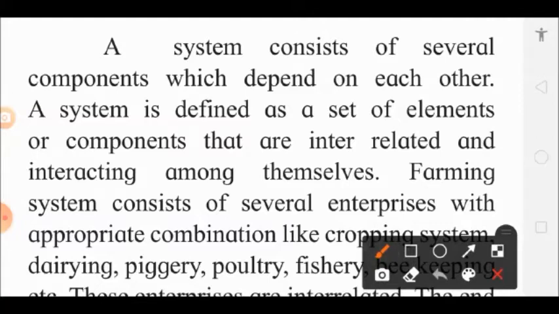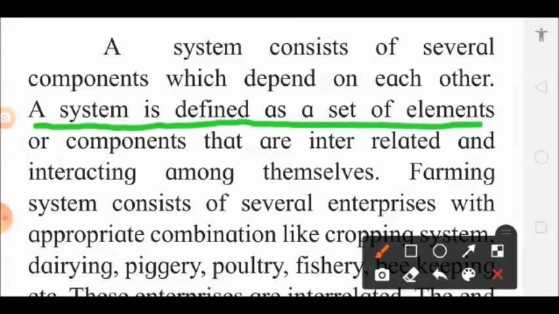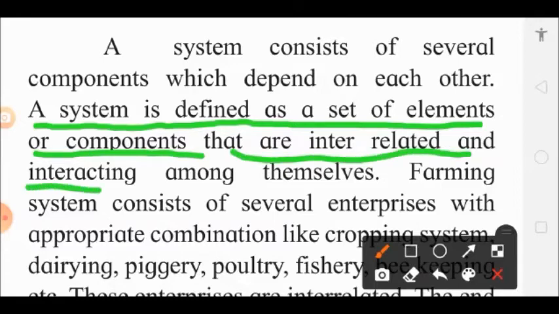Cropping system is a system. It is defined as a set of elements or components that are interrelated and interacting among themselves. What does it mean? That there are different elements and components, and these components are related with each other, like input and output.